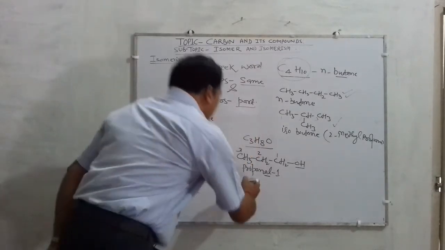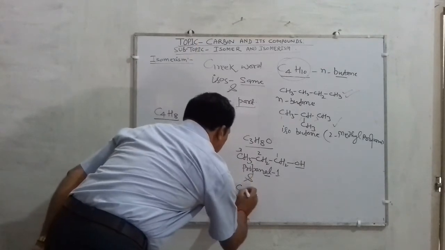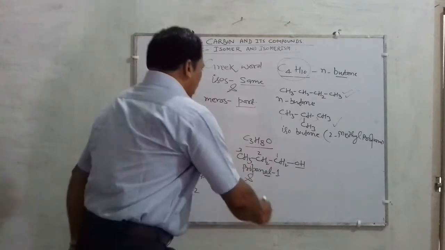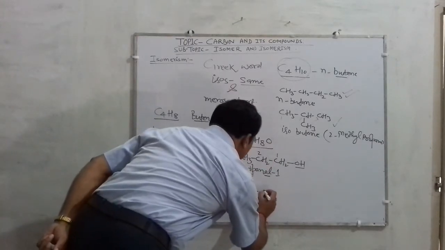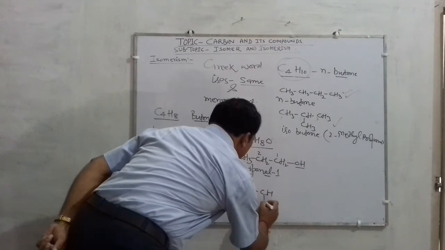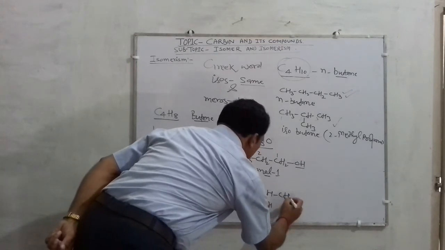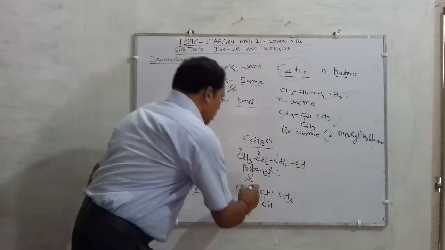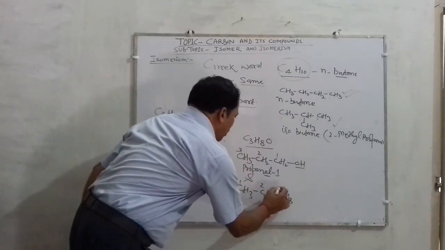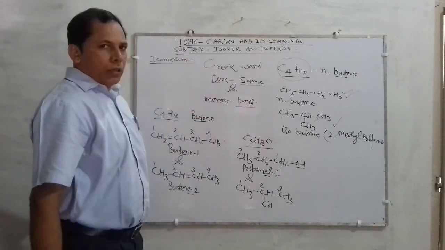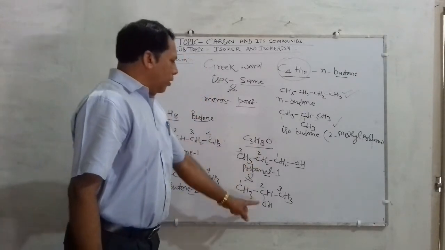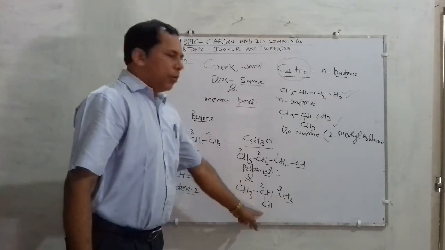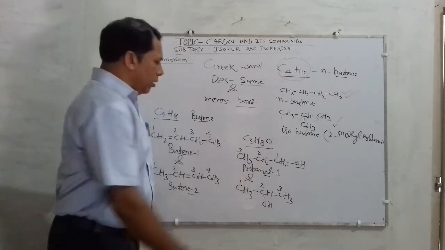This can also be written as, and this same C3H8O compound can be represented as, count it, there should be 3 carbons, 1, 2 and 3 carbon, 8 hydrogens and 1 oxygen.